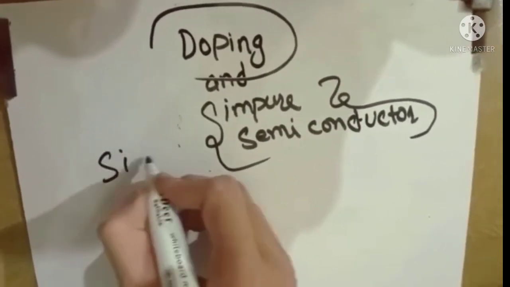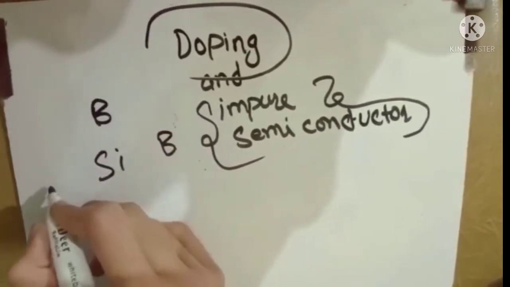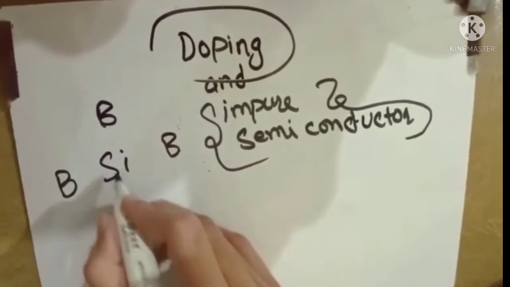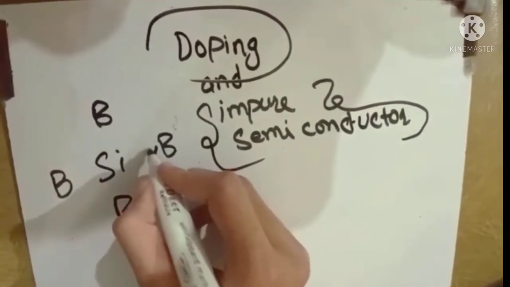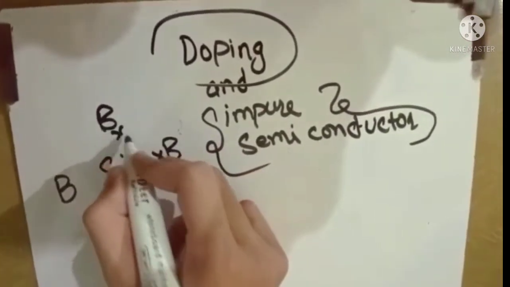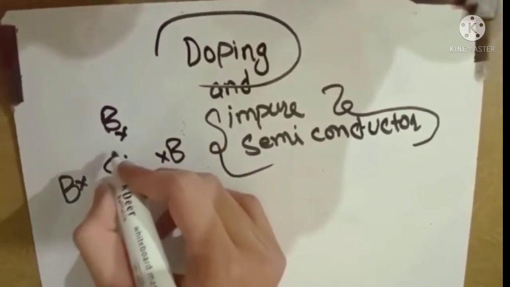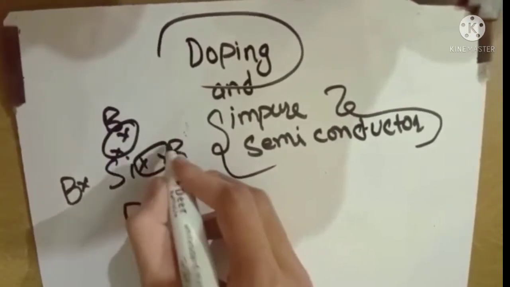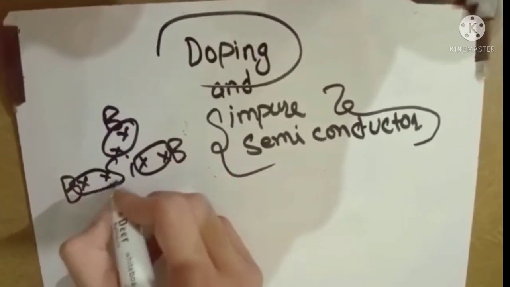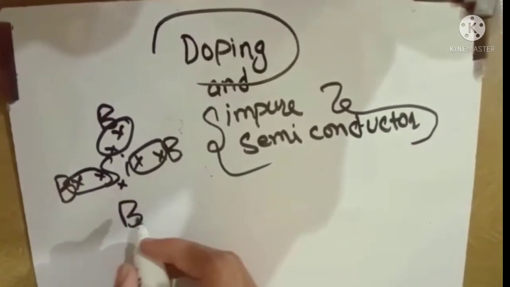boron is an impurity. Boron has three valence electrons and silicon has four valence electrons. So if it has three electrons, one, two, three, okay, this will make a bond with this, this will make a bond with this, and this will make a bond with this. But what about this? Silicon has one electron left.